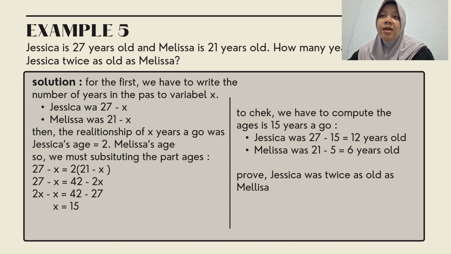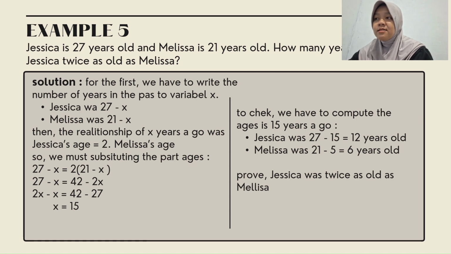Okay, to check, we compute the ages 15 years ago. So Jessica was 27 minus 15 is 12 years old and Melissa was 21 minus 15 is 6 years old. This proves Jessica was twice as old as Melissa.